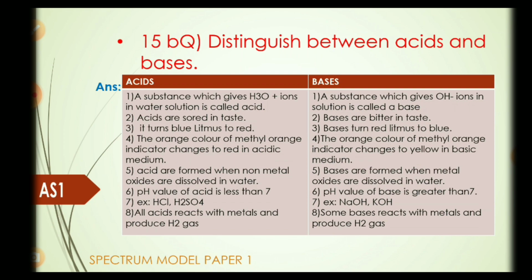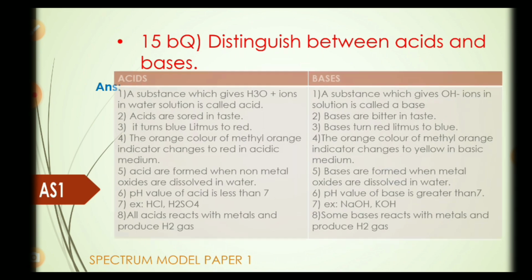Acids are formed when non-metal oxides are dissolved in water. Bases are formed when metal oxides are dissolved in water. pH value of acid is less than 7. pH value of base is greater than 7. Examples of acids: HCl and H2SO4. Examples of bases: NaOH and KOH. All acids react with metals and produce H2 gas. Some bases react with metals and produce H2 gas.